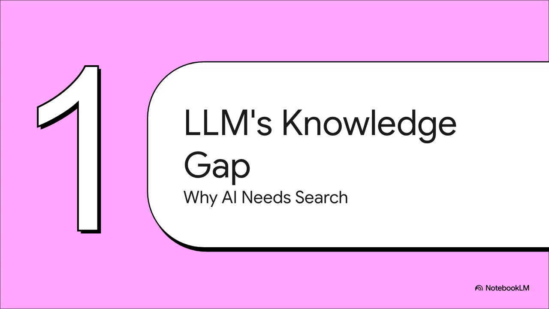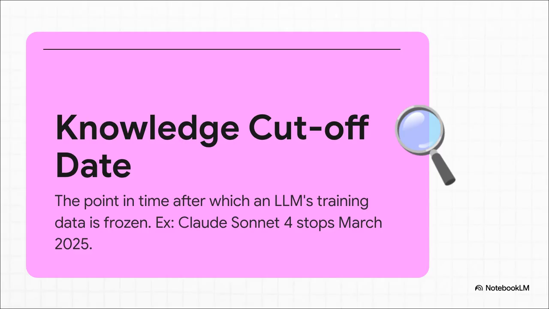Okay, so let's back up for a second. Why do these super smart large language models, these LLMs, even need to search for anything in the first place? I mean, aren't they supposed to know everything? Well, not exactly. The answer really gets into their biggest limitations. See, every single LLM has something called a knowledge cutoff date. Think of it like a born-on date for its brain. All its training data is basically frozen at that moment in time. So if you ask it what happened yesterday or who won the game last night, it has absolutely no idea. It's totally in the dark.